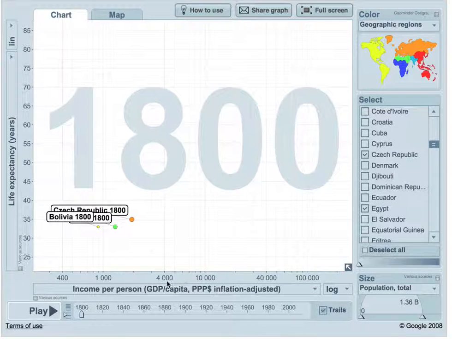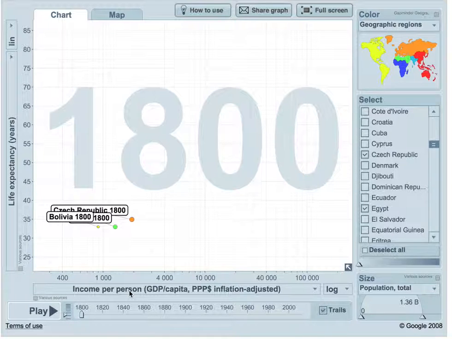The countries today I'm going to talk about will be Bolivia, Egypt, and Czech Republic. The two indicators I decided to go with are life expectancy, which is the number of years remaining in the life of an individual or class of persons determined statistically, affected by such factors as heredity, physical condition, nutrition, and occupation. And on the bottom I chose income per person, which is the income of the people in an economic unit such as country or city.